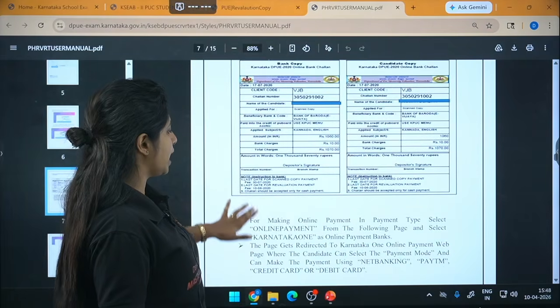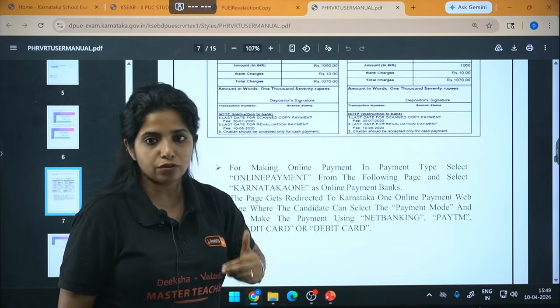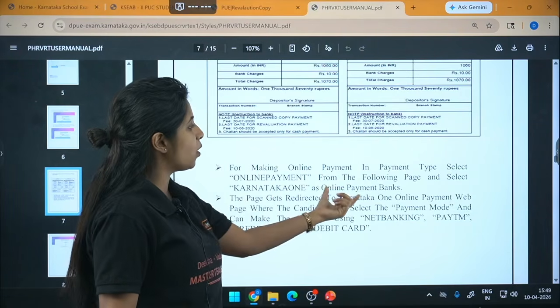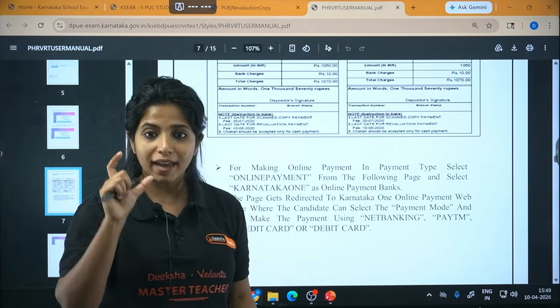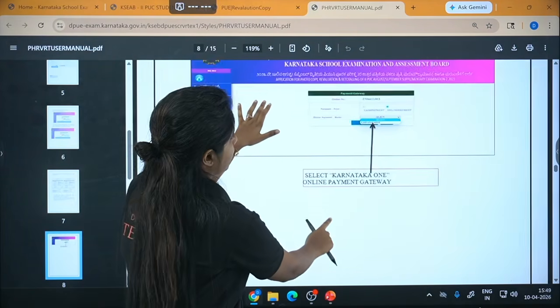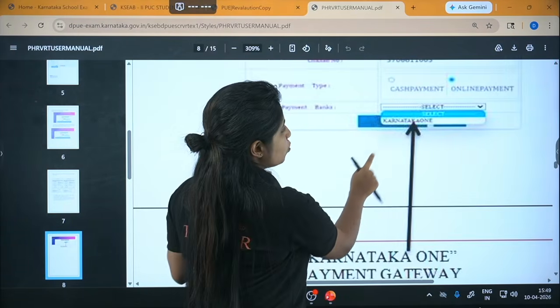Now suppose you are going ahead with the online payment option. In the online payment option, you need to select Karnataka One as the online payment bank. If you have seen this particular thing, the online payment banks option would be given, and you have to choose Karnataka One.